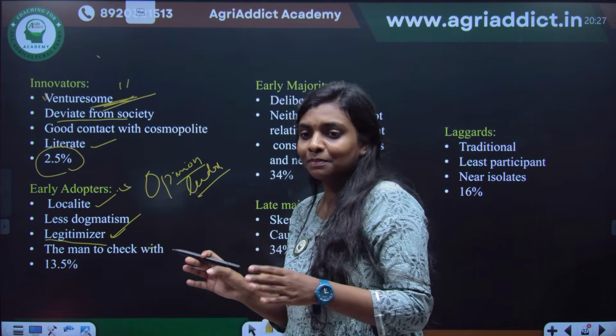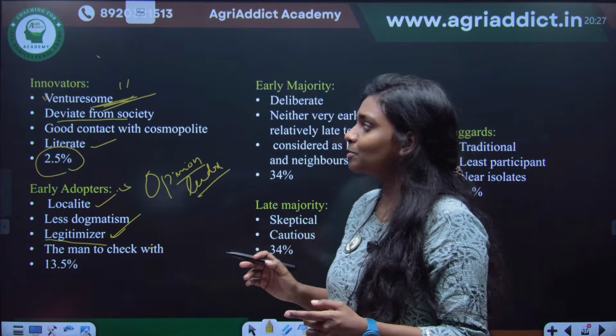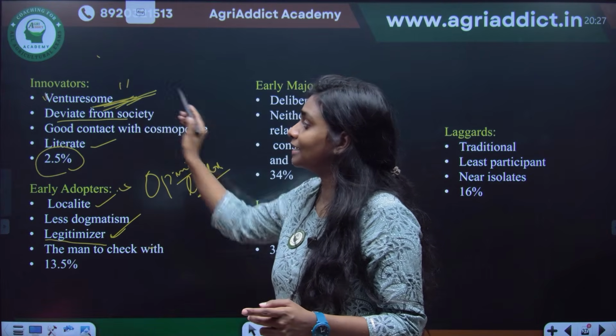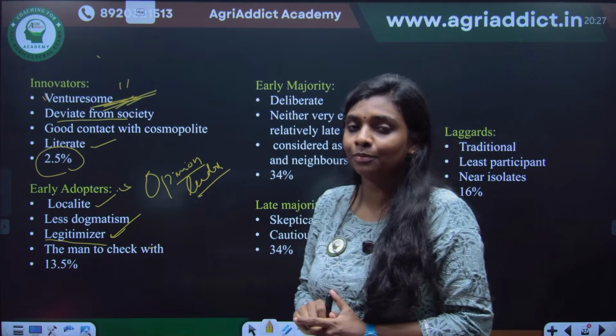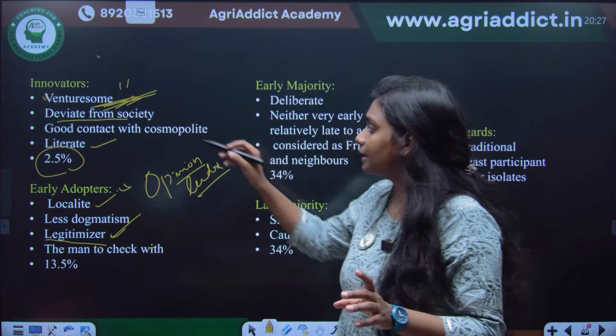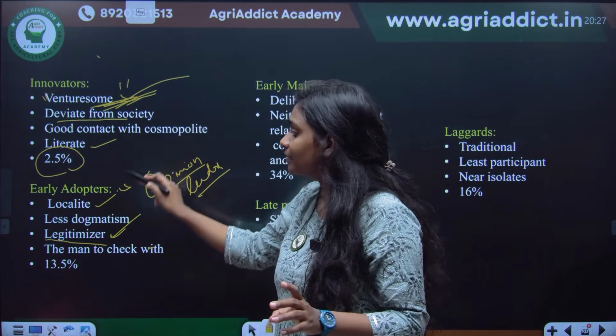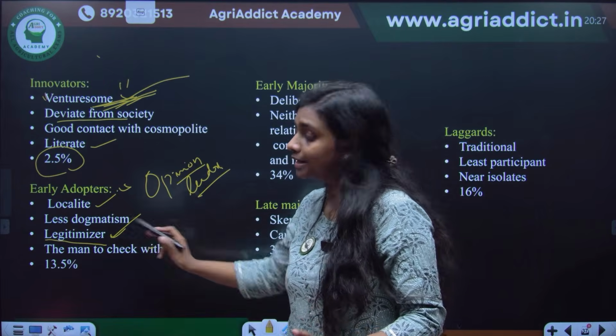Third people. Okay, percentage is enough to remember rather than the concept? Yes, but sometimes they can ask about the terms also. Not only the percentages, sometimes the basic words also they will ask. Regarding the innovators, it is venturesome. About the early adopters, the term is opinion leaders or legitimizers.